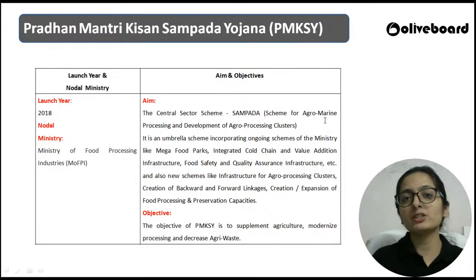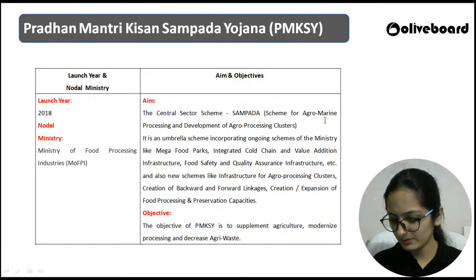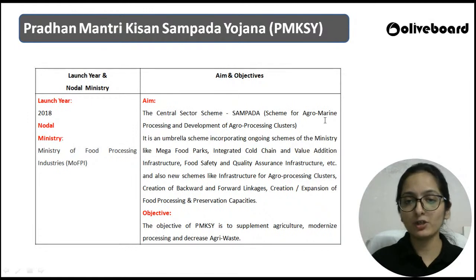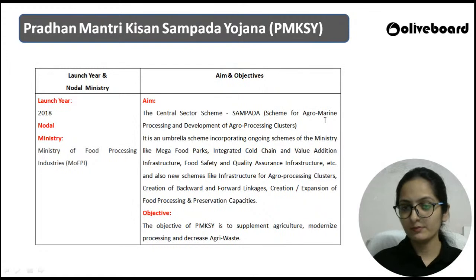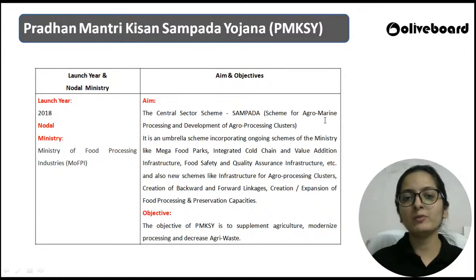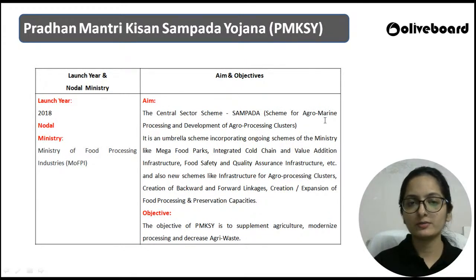Can you please mention the name of the crops? Tomato, onion and potato. Absolutely right. And when was this Operation Green launched? In which year was this particular operation launched?